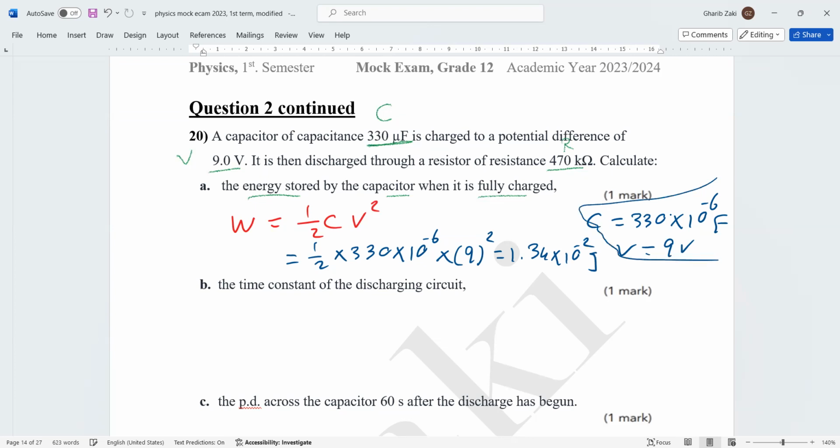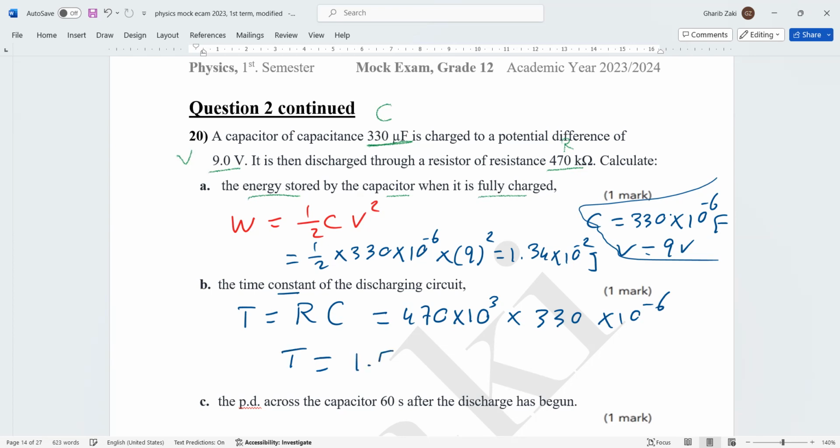Now, the time constant denoted by capital T, which is R times C. R is the resistance in ohm, C is the capacitance in farad. R equals here 470 kilo ohm. We have to convert to ohm, multiply by 10 to the power 3. The capacitance in farad is 330 times 10 to the power negative 6. By using the calculator, T equals 1.55 times 10 to the power 2. This is time, so the unit is second.